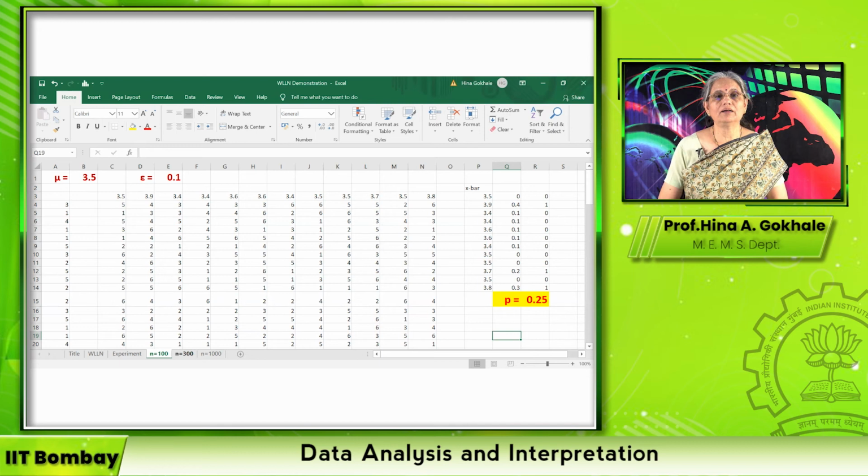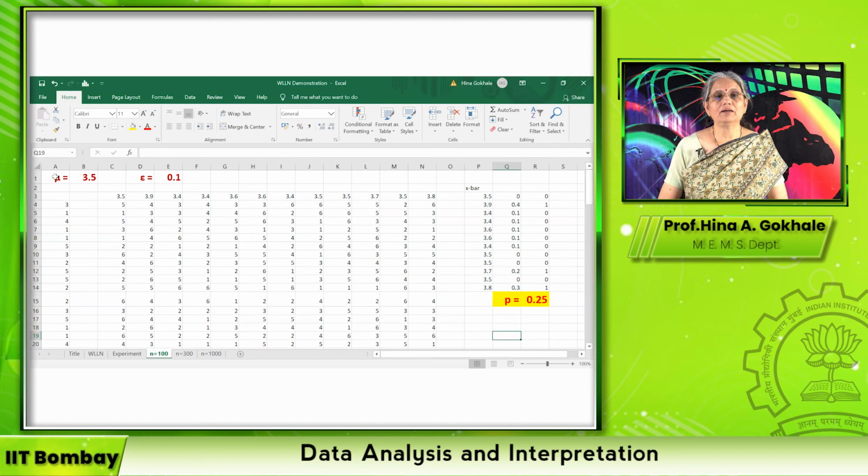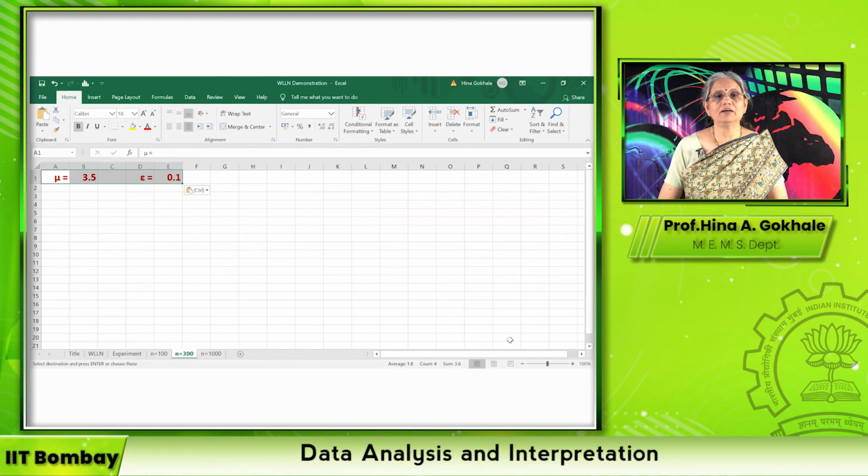So let us begin. I go to the next sheet, and this decoration remains the same. So I just copy and paste it here so that I have my values ready. Now I have to generate the values 300 times, right?